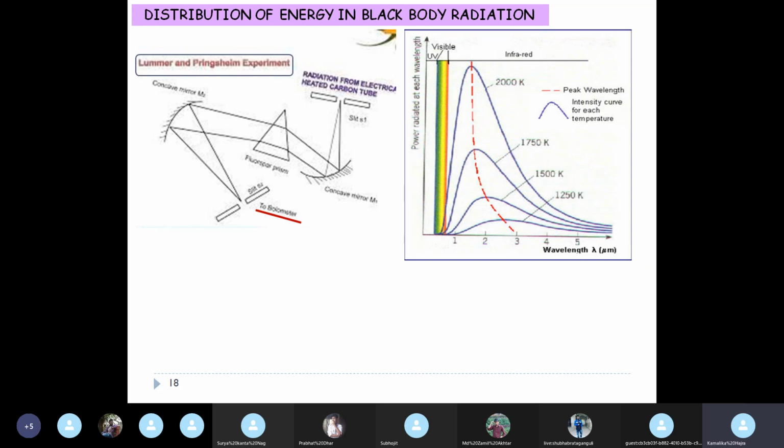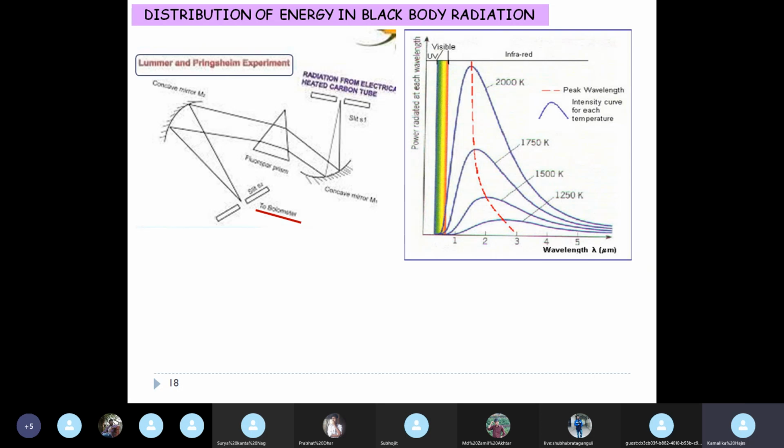Okay, so what do we see? If you plot it against wavelength, here we have a set of curves at temperatures 1250 K, 1500 K, 1750 K and 2000 K. You can see there are several things that can be observed, and we'll jot them down one by one. What are the different things that can be observed from this?